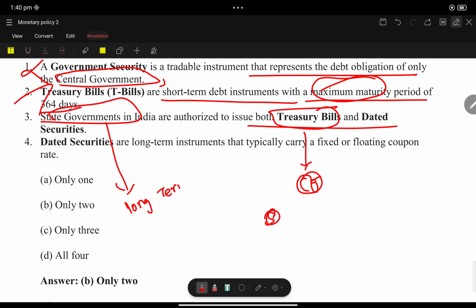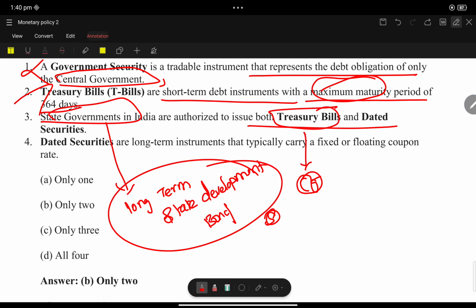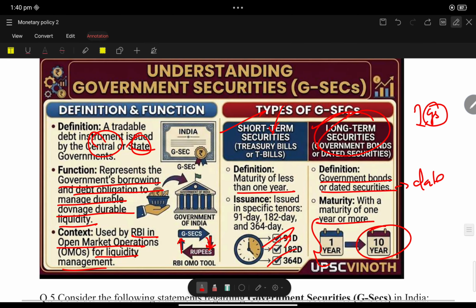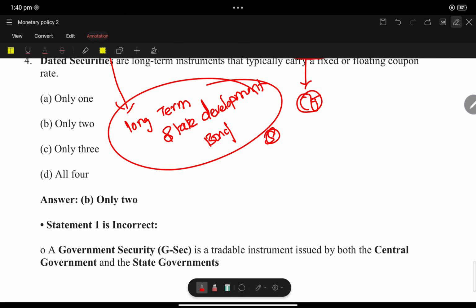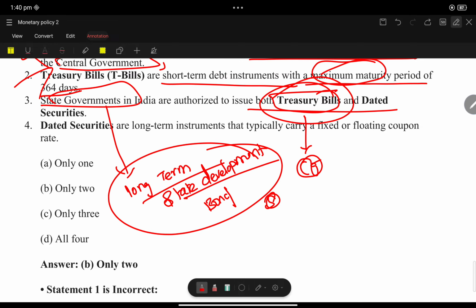Instead of treasury bills, the state government will issue long-term state development bonds. This is the important keyword here. They can't issue treasury bills or dated securities; that completely belongs to the central government. Then how can a state raise funds? They can issue long-term state development bonds.